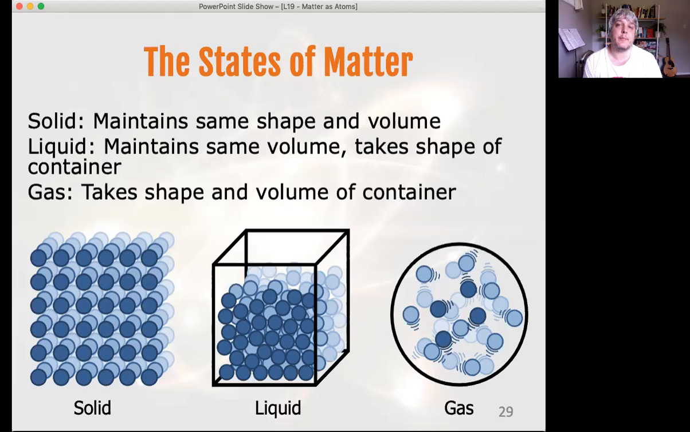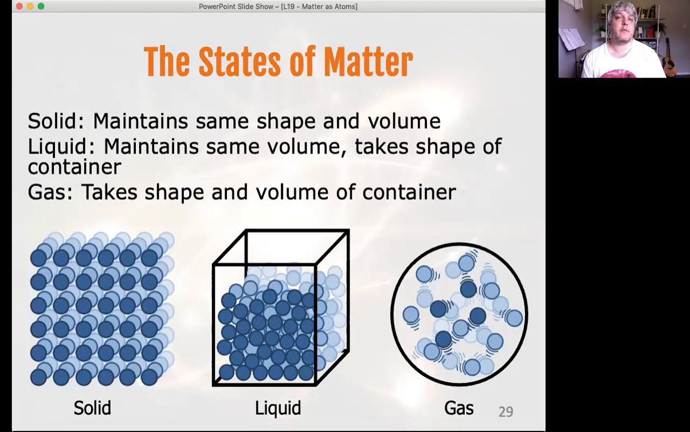Solids maintain shape and volume. If you have a solid block, whether it's a block of wood or marble or steel, whatever it is, you've got a solid block, it's going to keep that shape and that volume. Unless you really apply a lot of force and deliberately deform it, that block will keep that shape and that volume. A liquid keeps the same volume, but it takes the shape of whatever container you put it in.